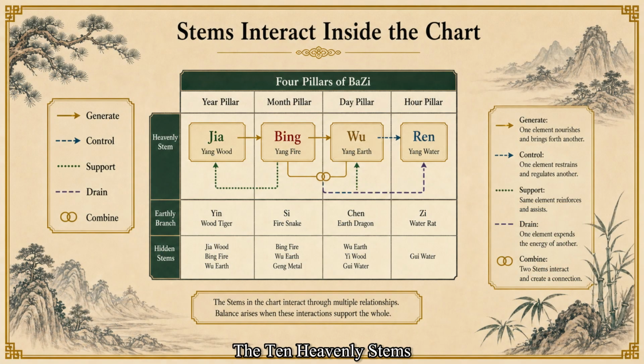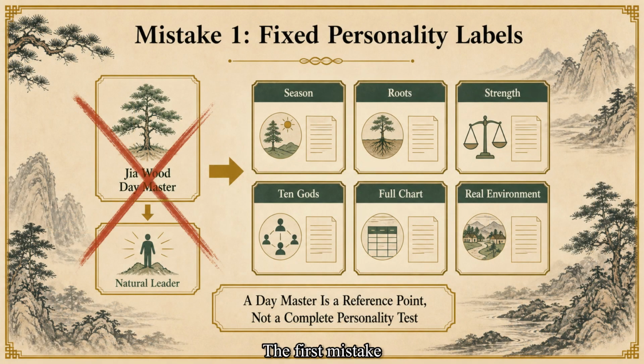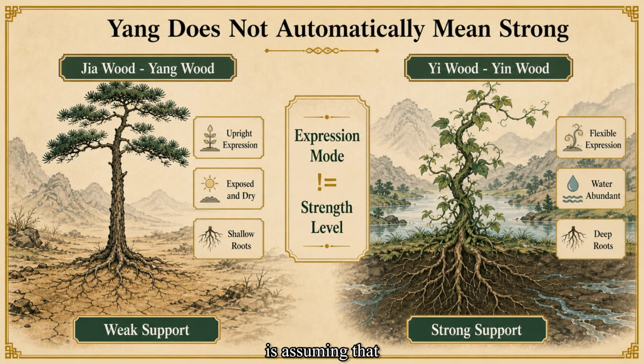The 10 heavenly stems are not 10 isolated personality cards. Once placed in a chart, they generate, control, support, drain, and combine with other symbols. The first mistake is turning a Day Master into a fixed personality label, such as saying, every Jia Wood person must be a natural leader. The second mistake is assuming that Yang always means strong and Yin always means weak.